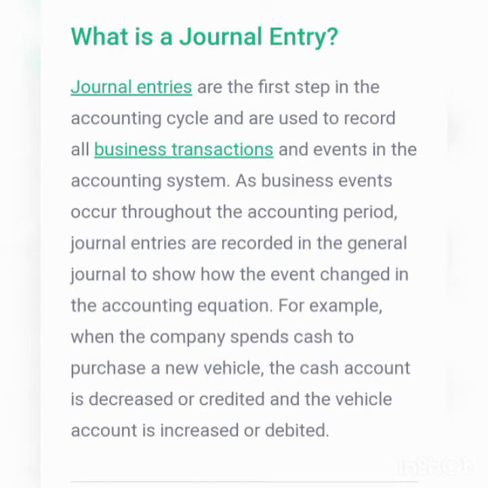What is a journal entry? Journal entries are the first step in the accounting cycle and are used to record all business transactions and events in the accounting system. When business events occur throughout the accounting period, journal entries are recorded in the journal ledger to show how the event changed the accounting equation. For example, when the company spends cash to purchase a new vehicle, the cash account is decreased or credited and the vehicle account is increased or debited.